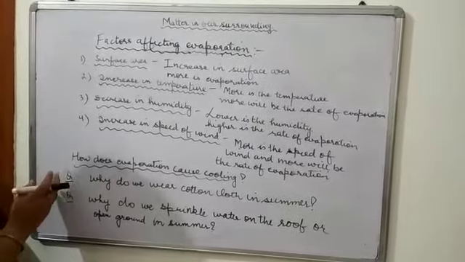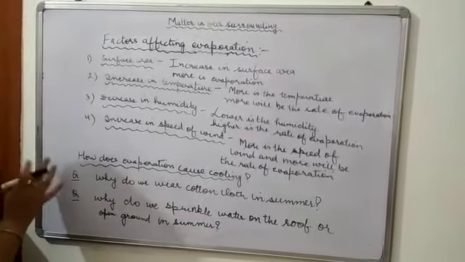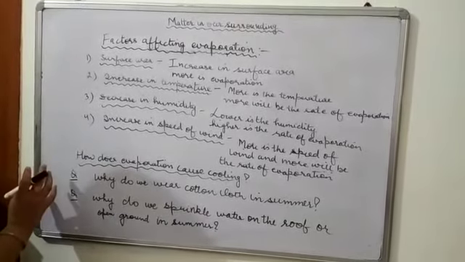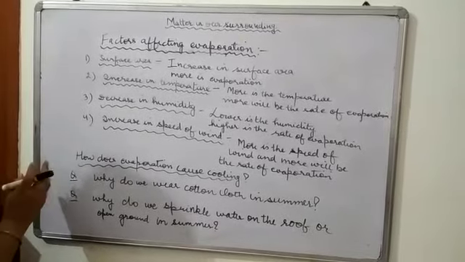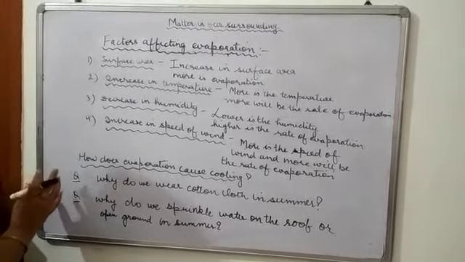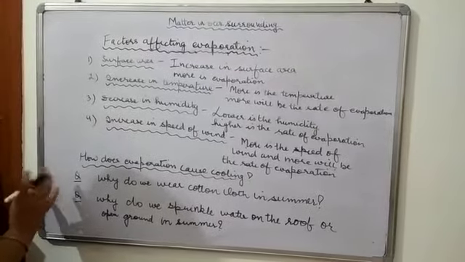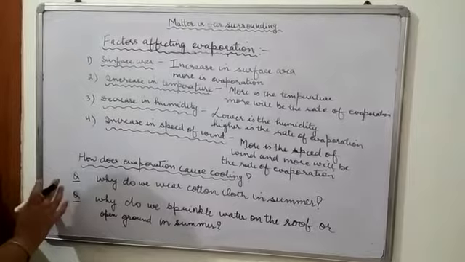You can take the example of a desert cooler also. A desert cooler works only on hot, dry days. When hot, dry days are there, then only evaporation takes place, and then only you get the cool air. When humidity is there in the air, it does not work. So the lower the humidity, the higher the rate of evaporation.